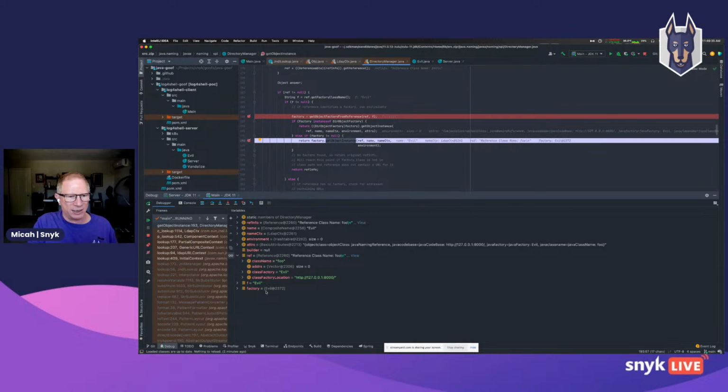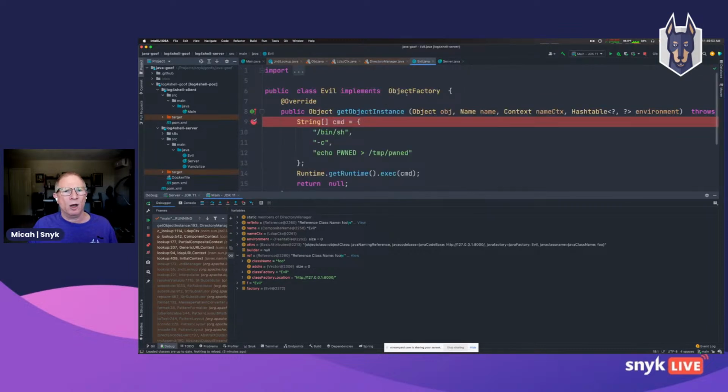Now we can see that the factory itself is this Evil class, and by the magic of working within an IDE, I can now see that Evil class, even though it's outside of the scope, it's not in the classpath of my client. Now, why is the getObjectInstance method going to get called? Well, Evil implements ObjectFactory, and the only awareness that the directory manager here has is that it's working with an object type, and that ObjectFactory type should have a getObjectInstance method by virtue of the fact that it's implementing this interface.